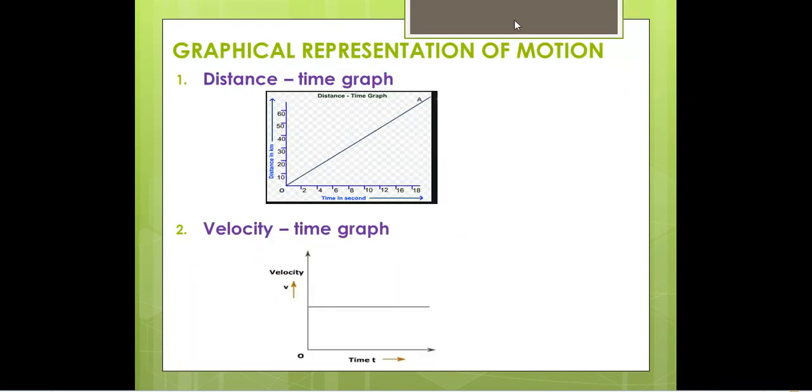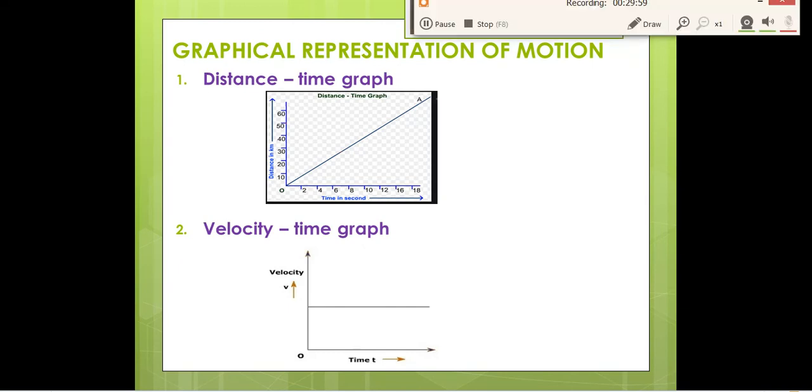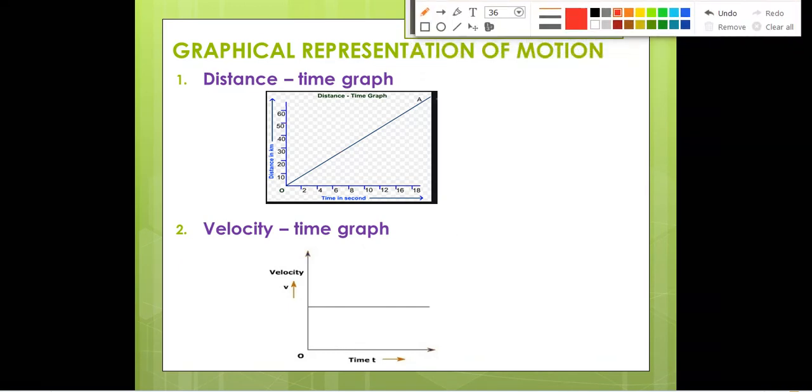Now, graphical representation of motion. In this, we have to read about how we represent distance time or velocity time graphs with the help of graphs. First, we'll talk about the distance time graph. The horizontal axis is known as the x-axis, and the vertical one is known as the y-axis. In the x-axis we have taken time, and in the y-axis we have taken distance. So this graph is known as the distance time graph. Whenever you plot the distance time graph, you will get a straight line from the origin like this.